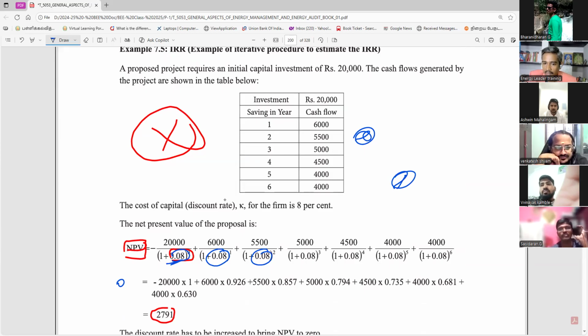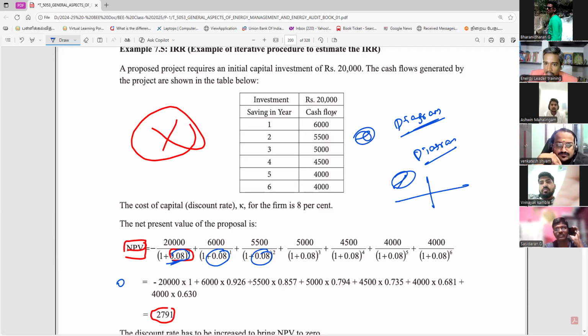So you draw the diagram. This one you have to draw the diagram. The diagram is very, very important, initially. Otherwise what will happen? You get confused. A big value is coming in net present value. In IRR, what will happen? You have to draw the diagram. This is IRR, internal rate of return. This is net present value. This is a minus net present value. This is a minus IRR.